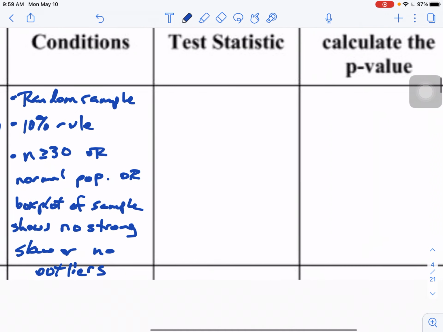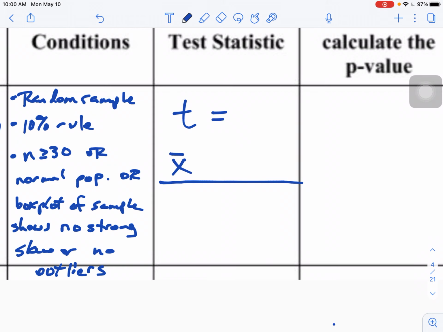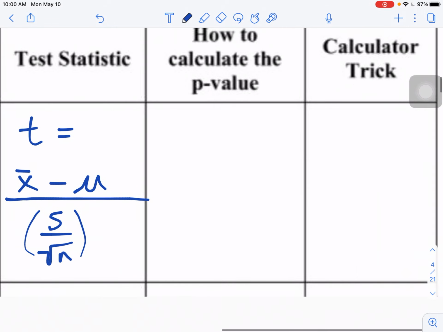Remember our test statistic is T. So instead of a Z-score with a t-test, we are calculating a t-statistic. Remember, you take your sample mean, x bar, you subtract the hypothesized mu value from your null hypothesis. So again, that comes from your null. And then you divide by the standard error, which is S over the square root of n. That's sample standard deviation divided by root n. So that is your formula for the test statistic.